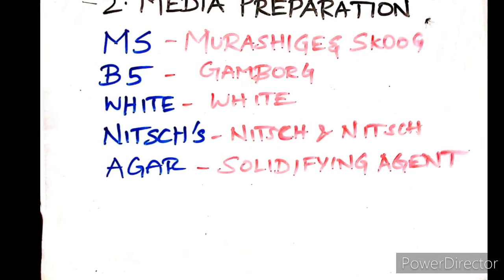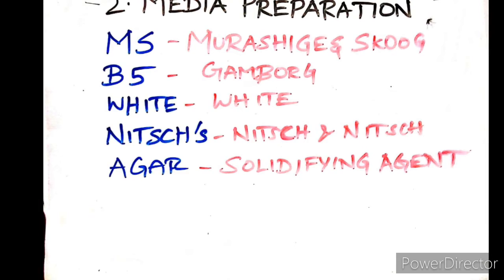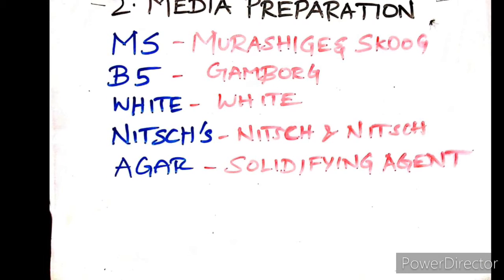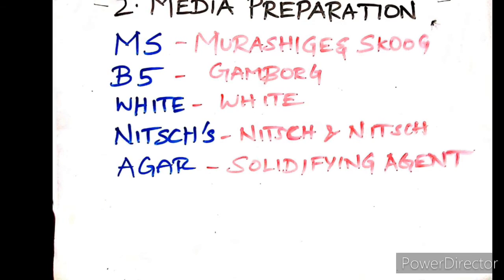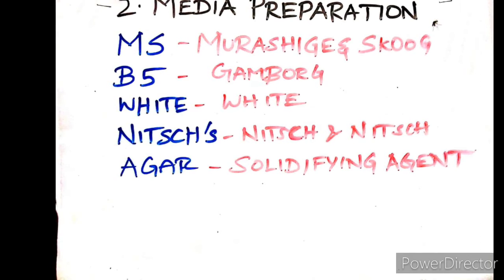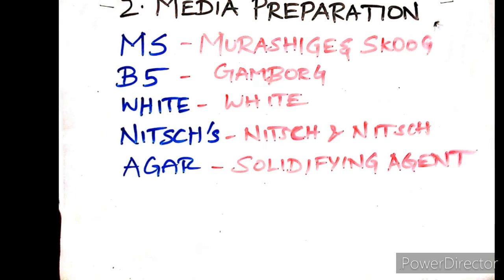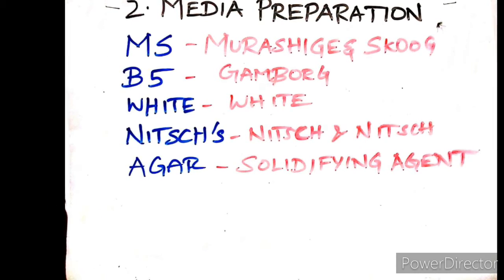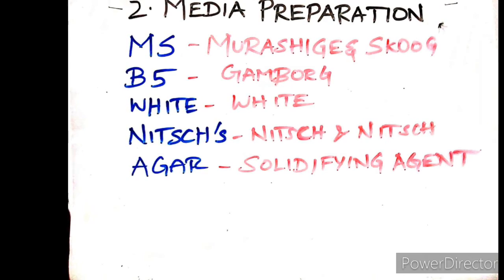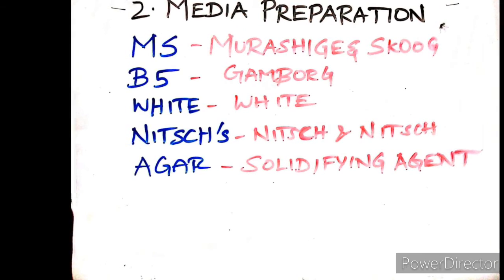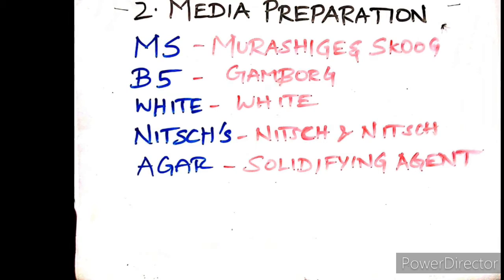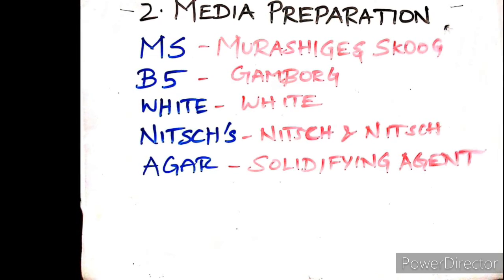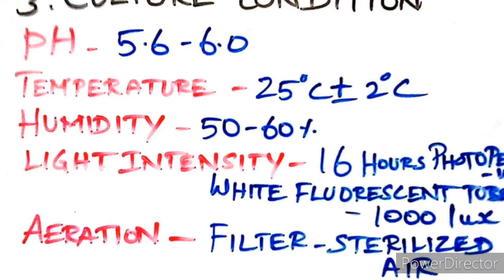They are MS medium, B5 medium, White medium, Nitsch medium. MS: Murashige and Skoog. B5: Gamborg. White medium: White. Nitsch medium: Nitsch. They are the founders, that means discoverers. Right. Finally they add agar as a solidifying agent, that is gelling agent.